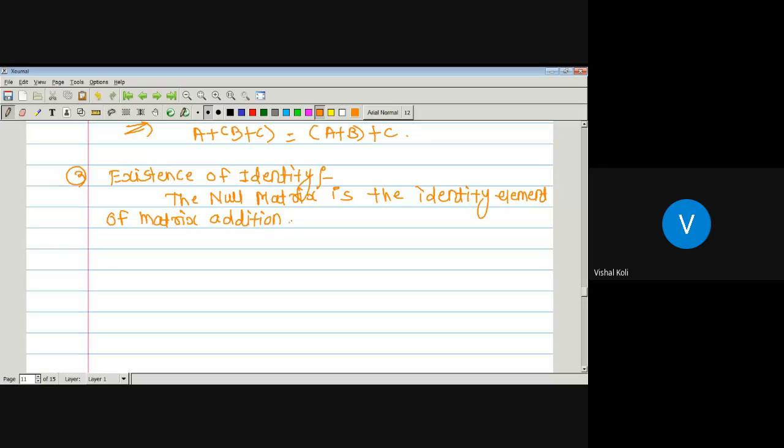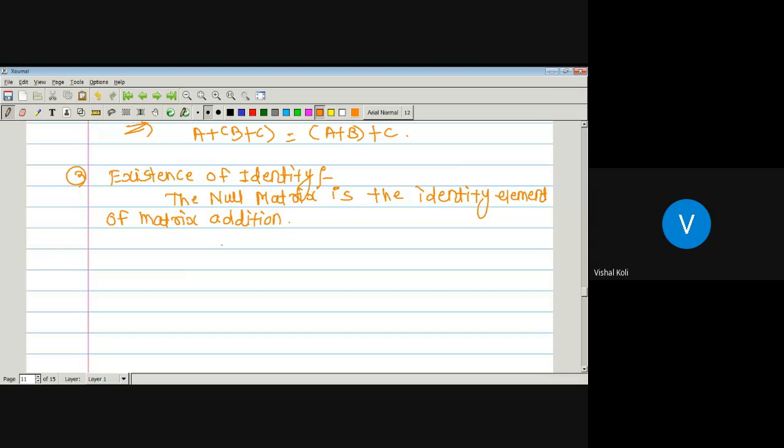Any element is said to be an identity element if, suppose E is any element, then this element is said to be the identity element with respect to addition if A plus E equals E plus A equals A for all A belonging to our given set. So a matrix I is an identity element with respect to matrix addition if A plus I equals I plus A equals A, and for that the null matrix is the identity element.